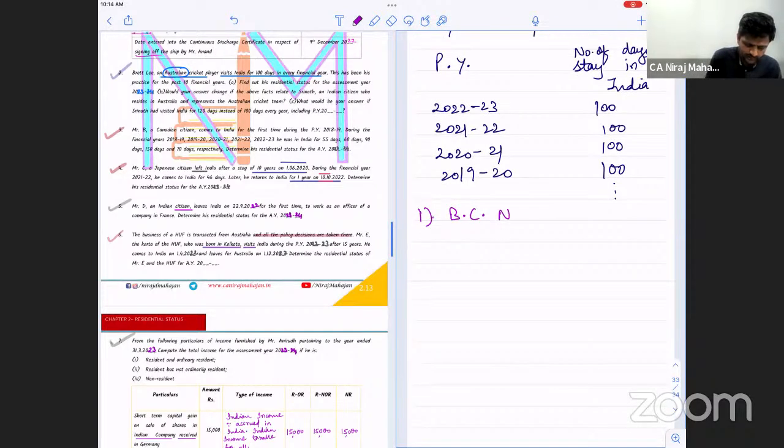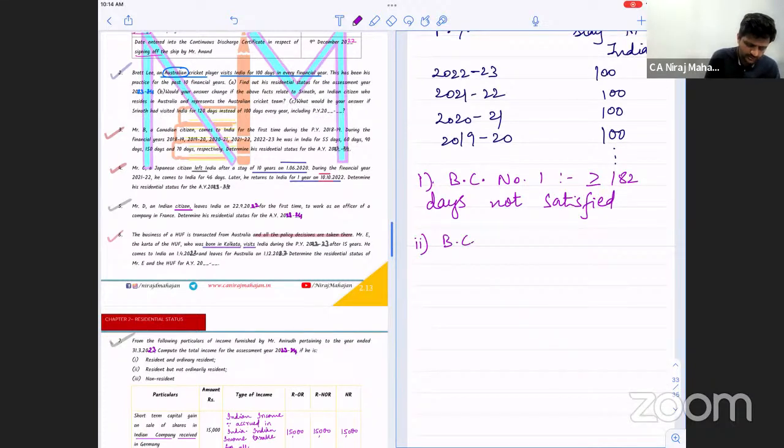So, first one. Basic condition number 1. At least 182 days, satisfied or not satisfied? Not satisfied. Fine. Basic condition number 2. At least 60 days in PY and at least 365 days in last 4 PY.